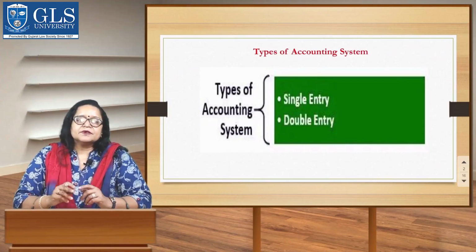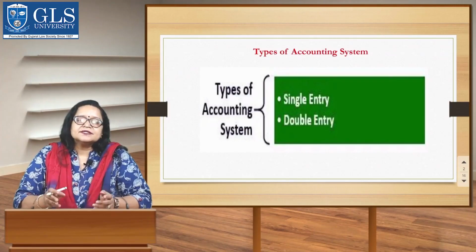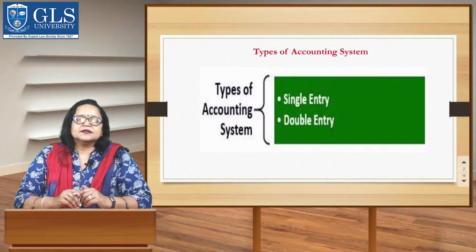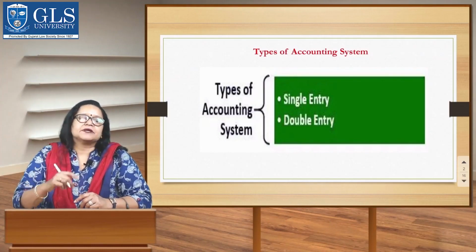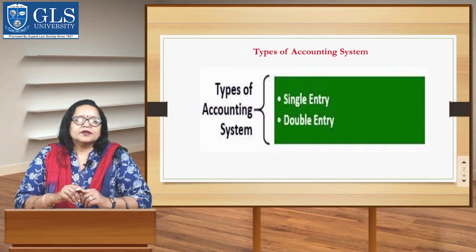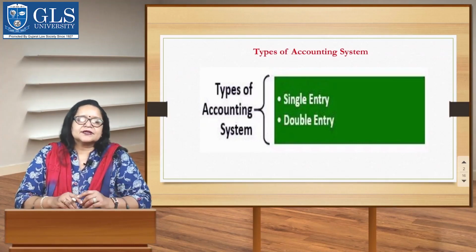The double entry system is a scientific method of keeping financial records. It was developed by Luca Pacioli, an Italian, in 1494. This system is based on the principle of complement, or we can say duality. That is, every transaction has a dual aspect, two aspects. Each transaction affects two accounts at the same time, in which one account is debited while the other is credited.